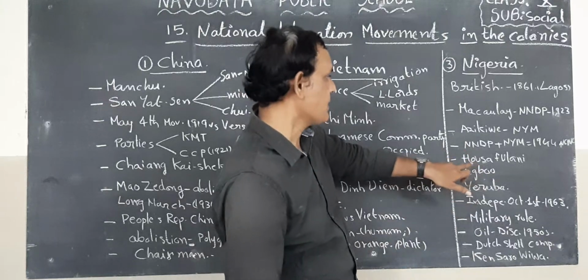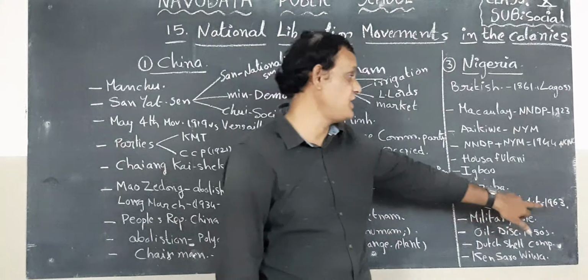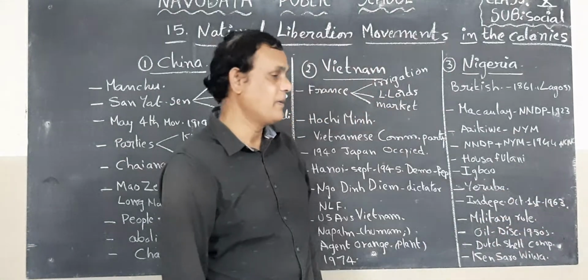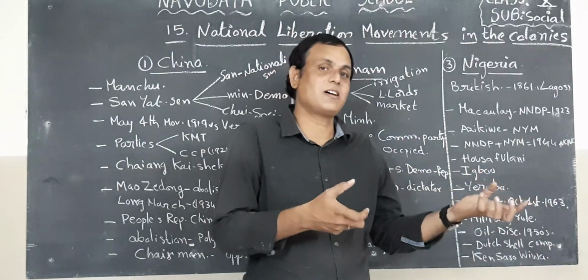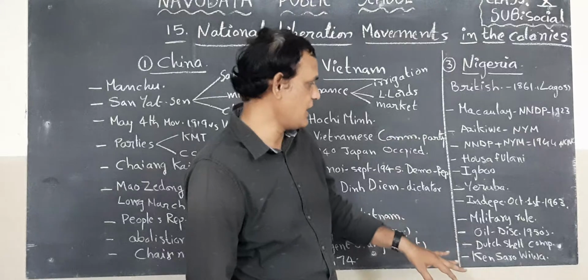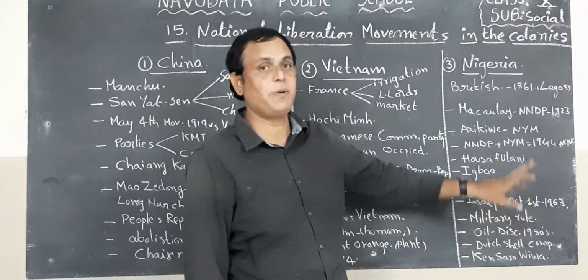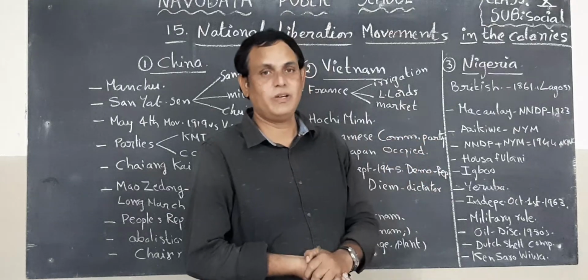Okay, children. Next, they got independence on October 1st, 1963. But this democratic government went under the hands of military leaders. Now, children, in the 1950s, what happened in Nigeria? Oil was discovered in Nigeria.